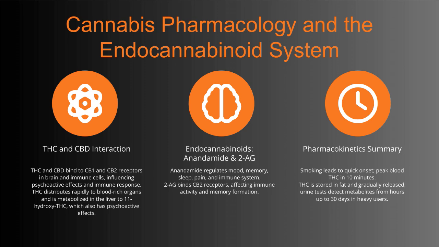Finally, looking at the pharmacokinetics of THC, when smoked, it enters the bloodstream rapidly, reaching peak levels in about 10 minutes. THC quickly distributes to organs with rich blood flow and is metabolized in the liver into 11-hydroxy-THC, which also has psychoactive properties. Additionally, THC is stored in fat tissue and released slowly over time. This storage explains why THC metabolites can be detected in urine for hours up to 30 days in heavy users. Together, these points give us a clearer understanding of how cannabis interacts with our body on both a chemical and physiological level.